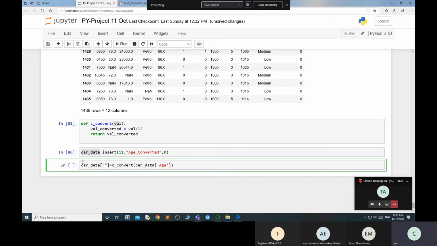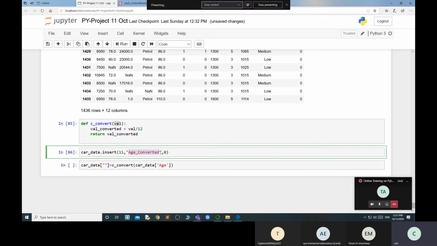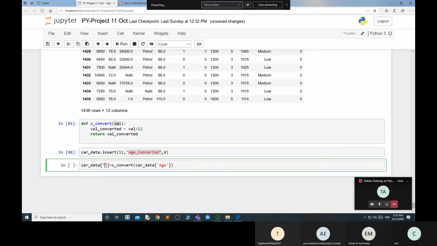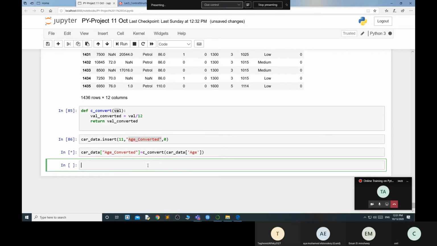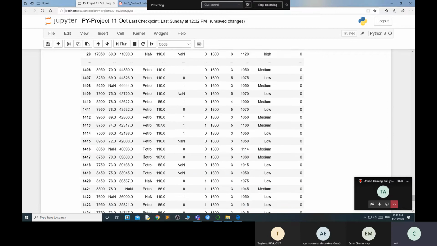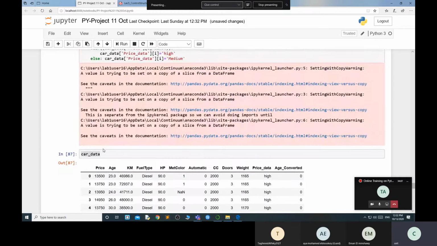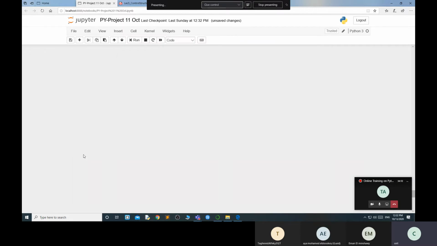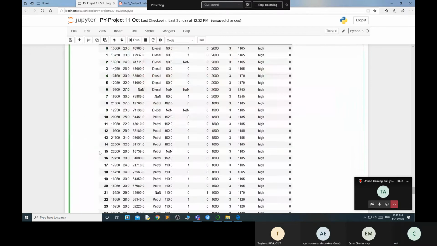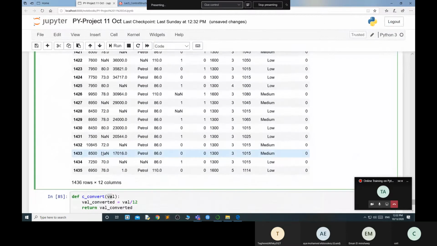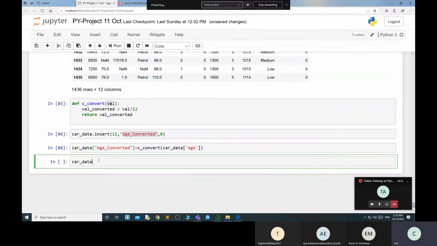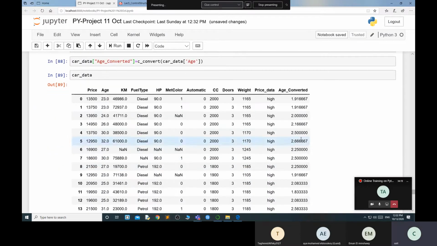My new column is what? Age_converted. Clear? So now I want to execute my column. Right now it's 0. I'll not print over here, so maybe you're not confused. Now see, my values are converted into the age of your data set.